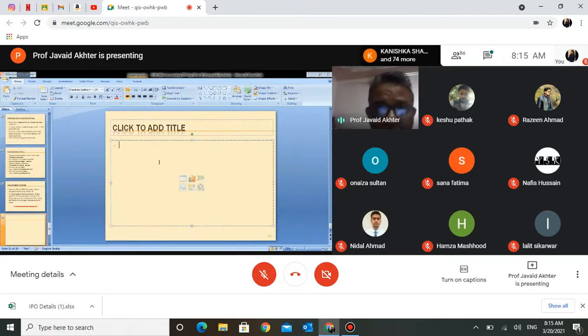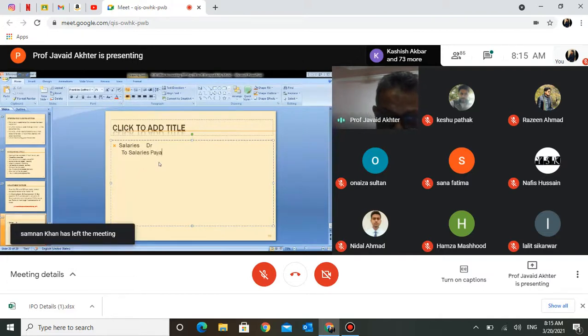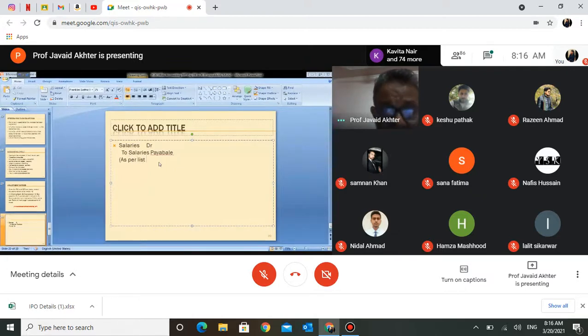The transaction I need not write because you already know. So salaries debit to salaries payable, and here we have as per list attached. This is what we will do in the first case. After some time, after 10, 15, 20 days, payment is being made. So what shall we write? Salaries payable debit to cash or bank.